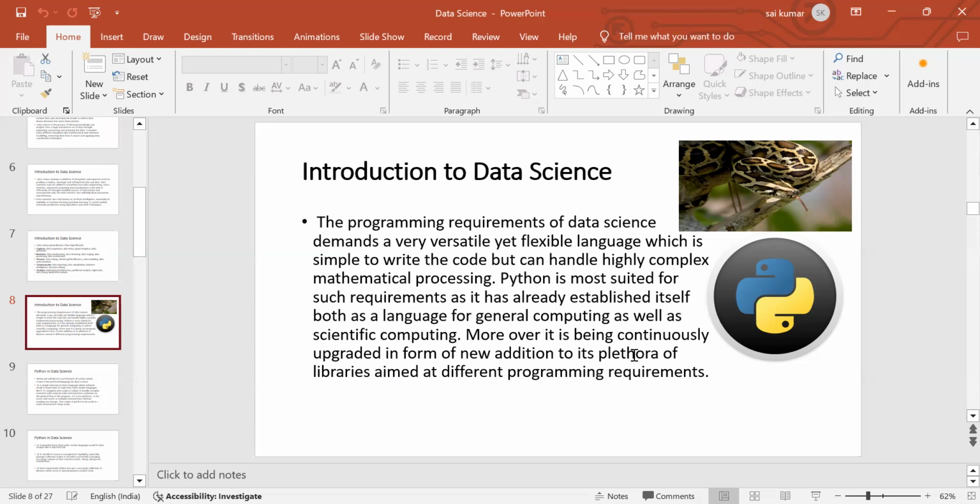Python versions are updated regularly, increasing the libraries to simplify the process. Python is easy to understand, anyone can easily learn it and develop projects, and it is also free and open source software.